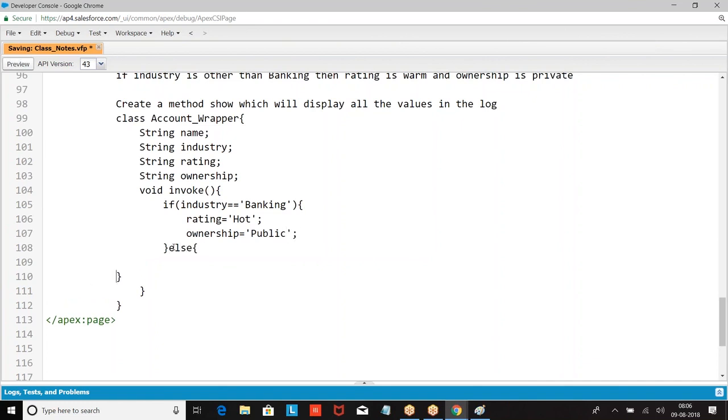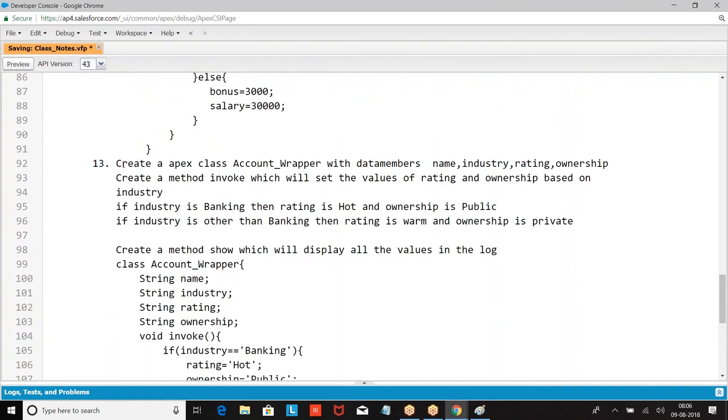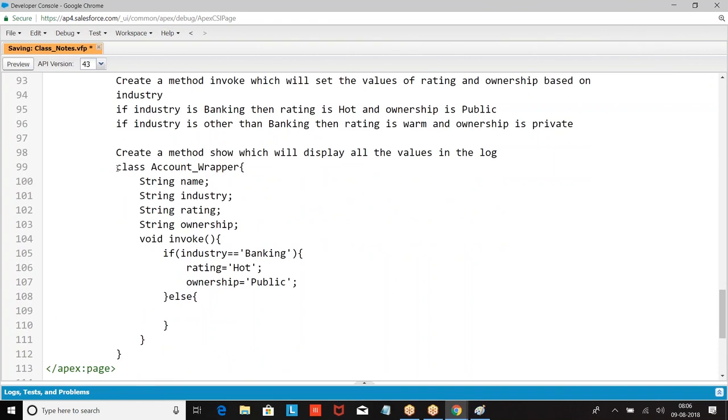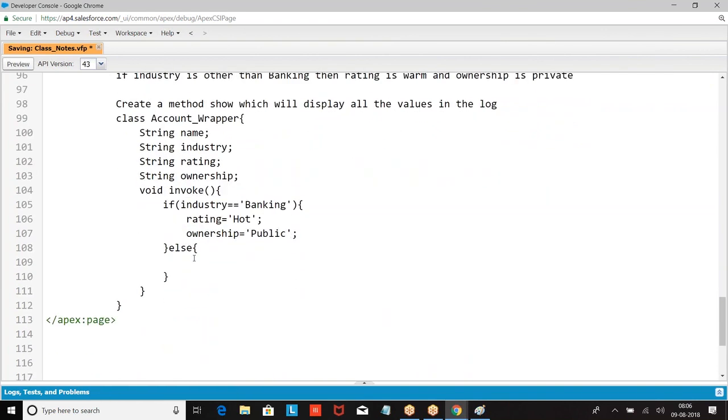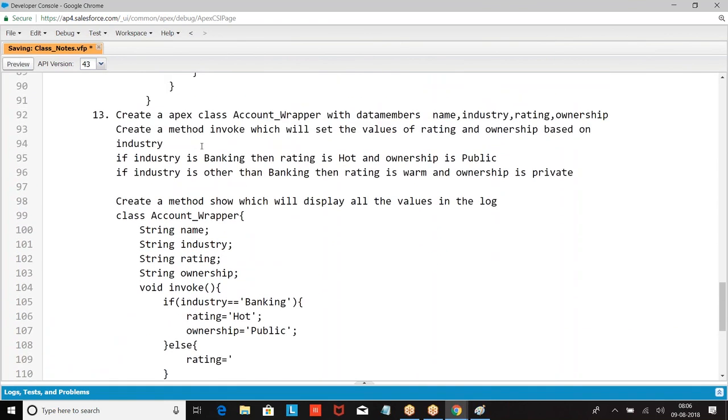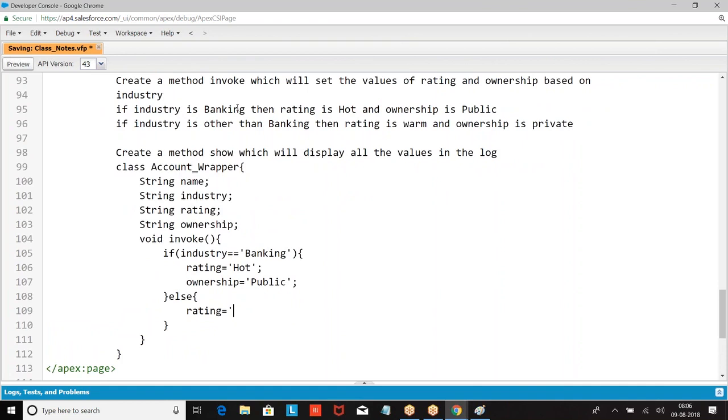What does it mean, create an Apex class? You are creating a class. I ask you to create, it's a requirement. Is there any difference between a class and an Apex class? If you write in Salesforce, it's called Apex. Now what did we have? Rating is warm. We are creating a class in Salesforce. What is the language we are going to use? Apex.